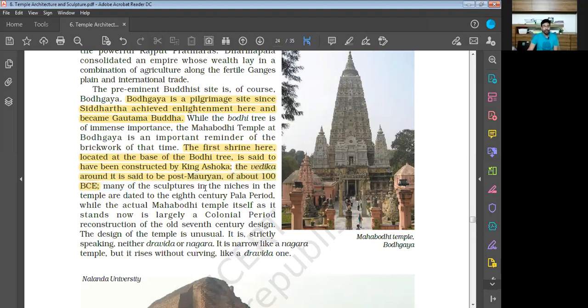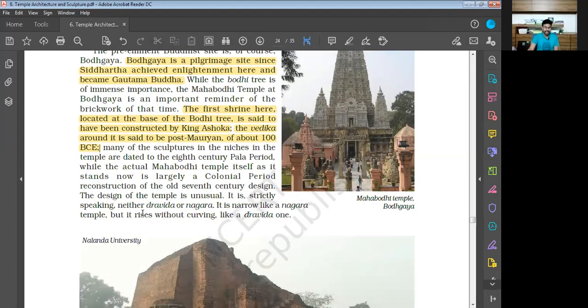Many of the sculptures in the niches in the temple are dated to the 8th century Pala period, while the actual Mahabodhi temple itself, as it stands now, is largely a colonial period reconstruction of the old 7th century design.